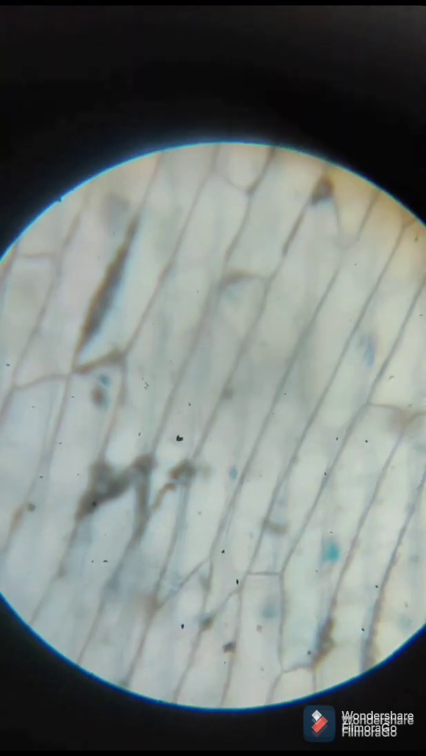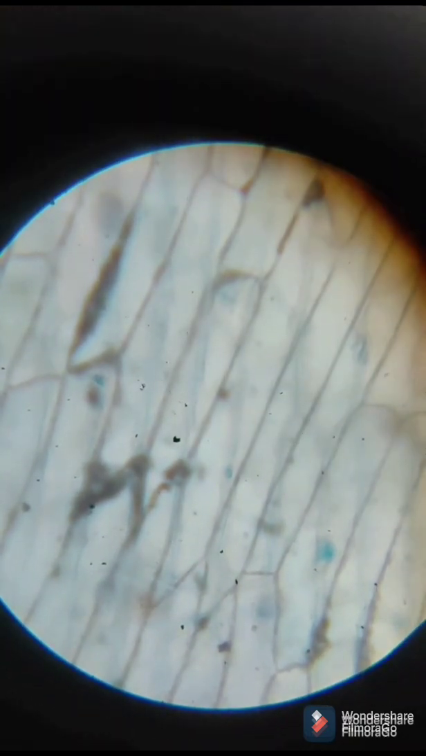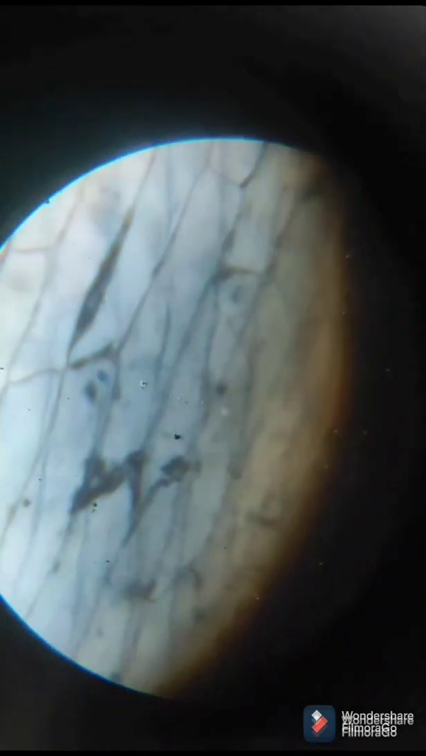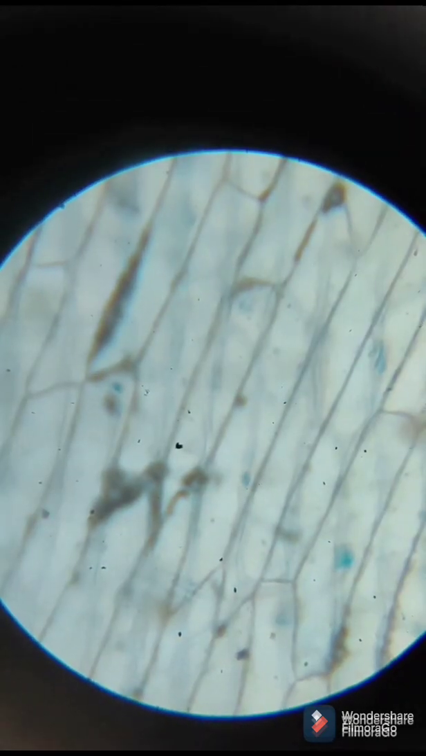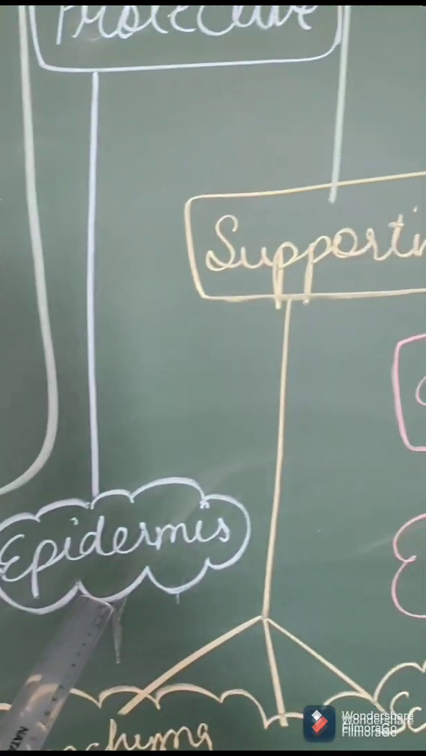In the next video, the epidermis of an onion cell is shown under the microscope. So you can see these are the cells of the epidermis of onion. These are rectangular in shape, almost rectangular.